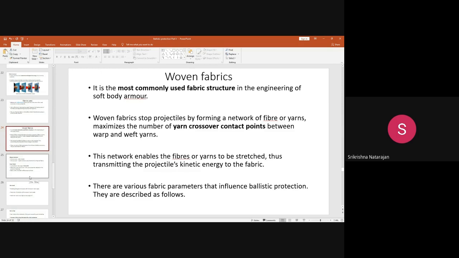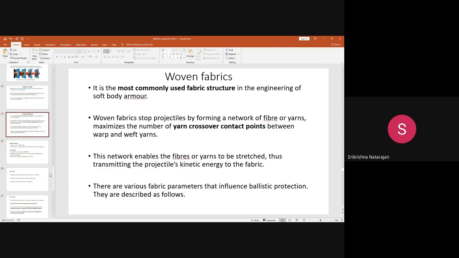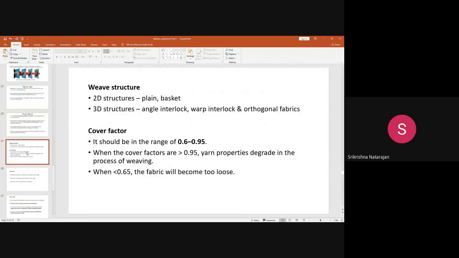Okay, there are various fabric parameters that are important in ballistic protection. First, one by one, we will discuss. One is the weave structure.